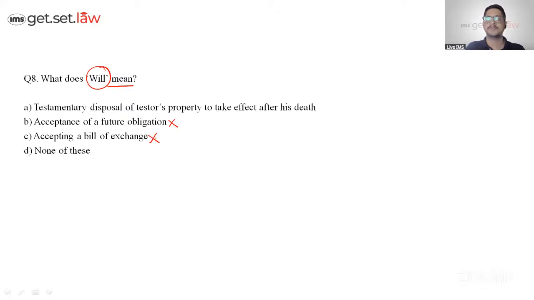No. The reason being acceptance of bill of exchange, it would be a promissory note or a non-negotiable instrument or a future obligation. That could be some term and condition or a contract. That's why B, C can't be the answer. Now we have A and D. A could be the answer. It says disposal of testator's property to take effect after death. So will is basically being done so that if the person passes, how the property is going to get distributed. So we will go with option A.